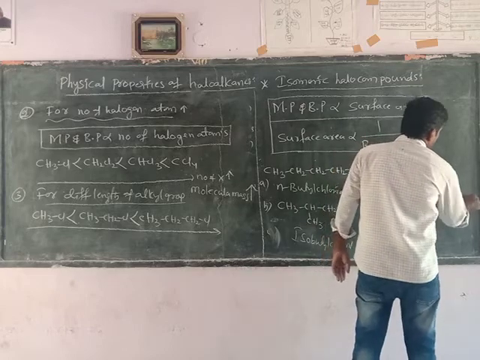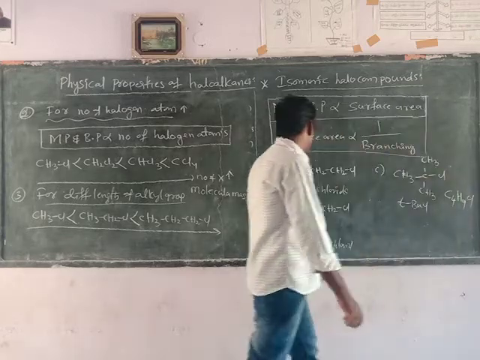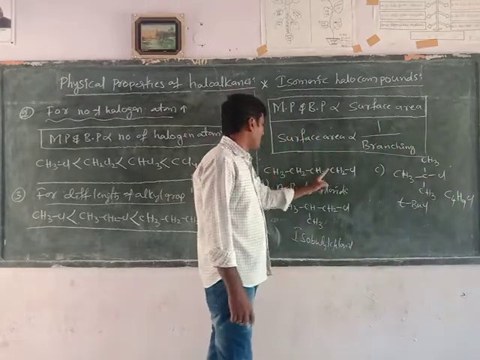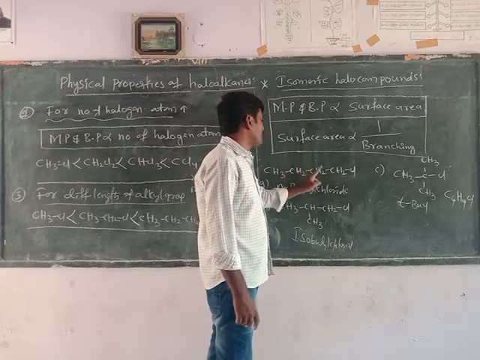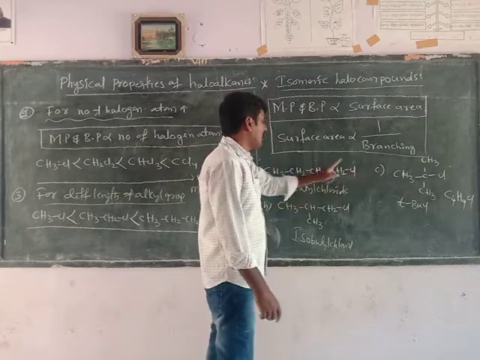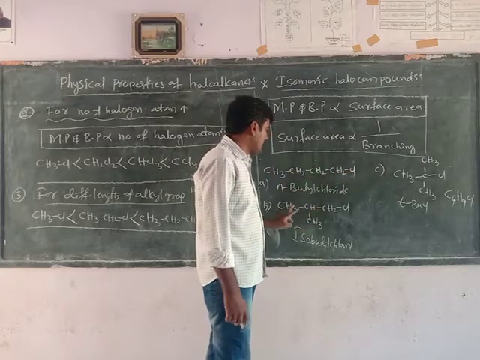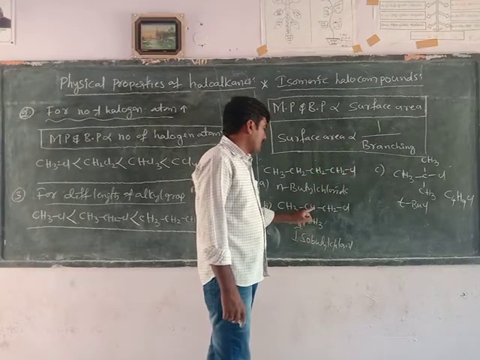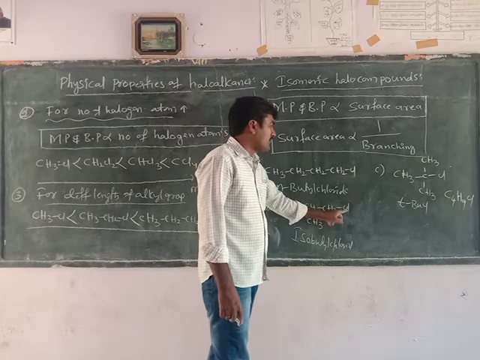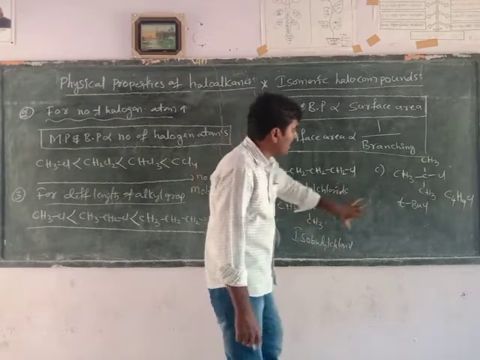How many halogen atoms? 1. Check all compounds: 4 carbons, 9 hydrogens, and 1 halogen. The molecular formula of all these compounds is the same.